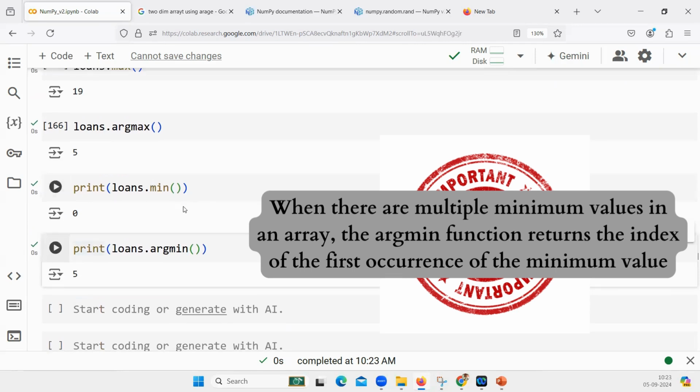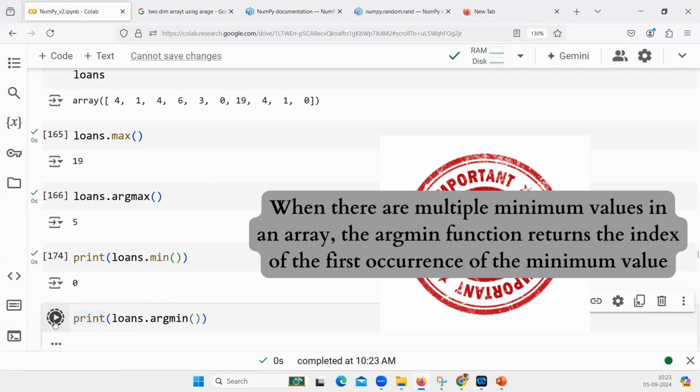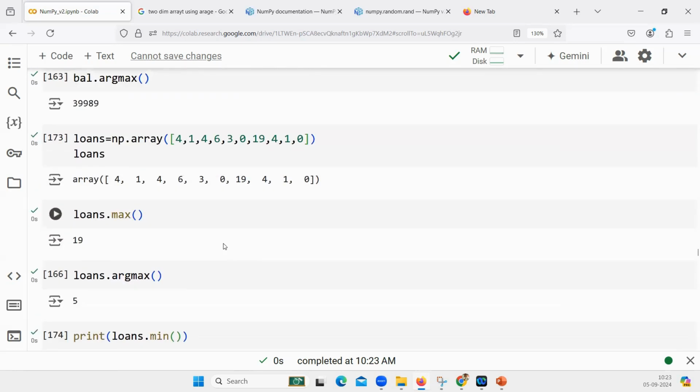Minimum usually one value, max one value will be there. But if you have multiple values which are equal to minimum or maximum, if you want to know the location of a particular number, which location it is present, it will help you with argmax and argmin.